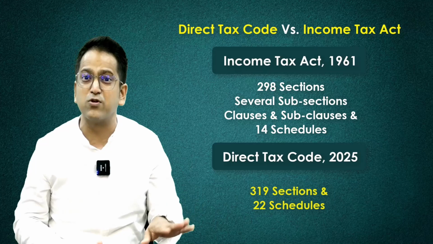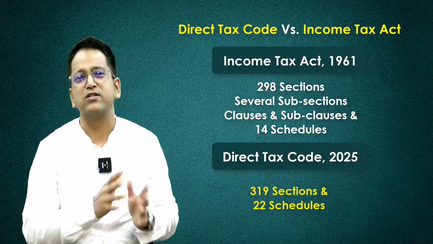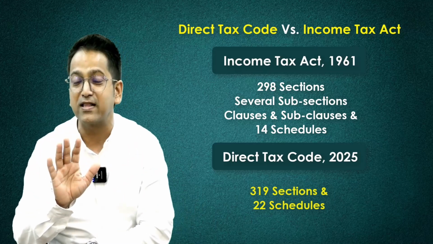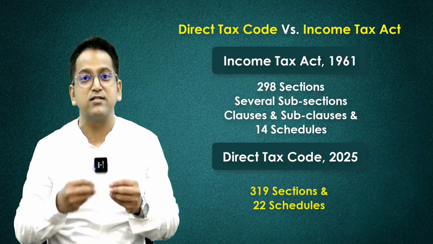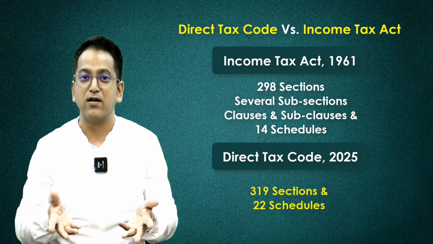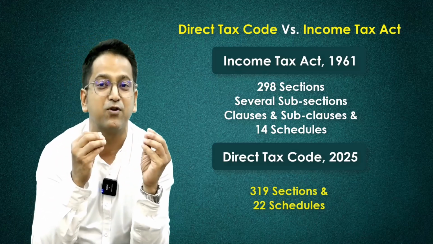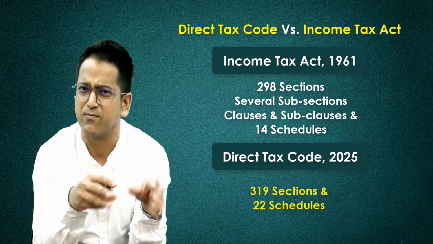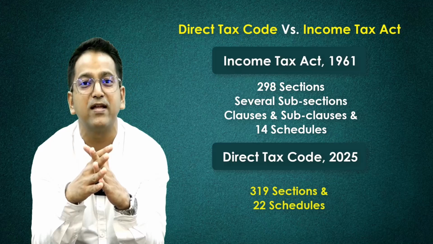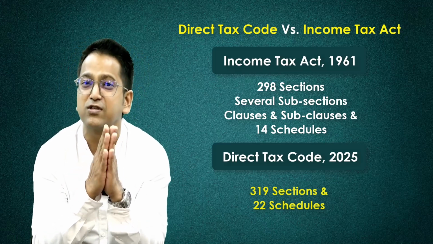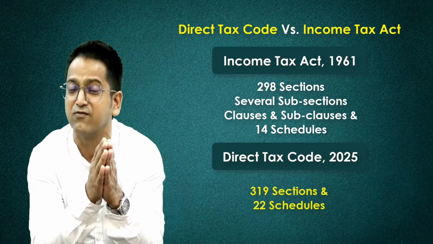Since the Direct Tax Code is drafted in a very simple and lucid manner, although I won't discuss simplicity much, we were told GST was the most simplified law, but it turned out otherwise. I'm just conveying what the government has said, which is that it would be drafted in the simplest and clearest manner. Alright? Basically, the draft is straightforward with clear language, and this draft says that TCS and TDS will be deducted from salaries. Okay?